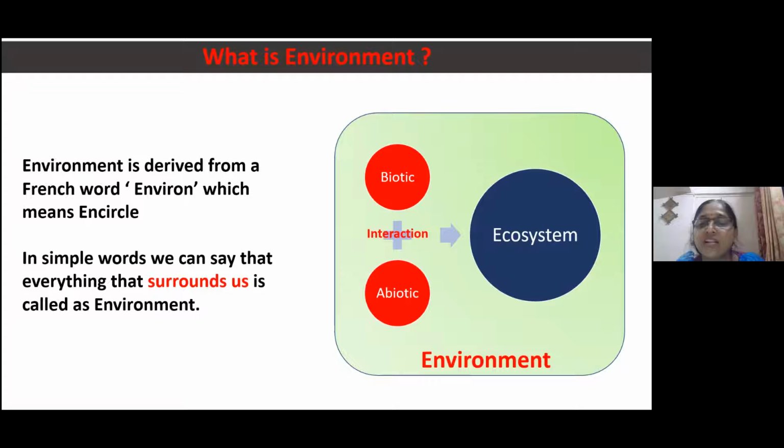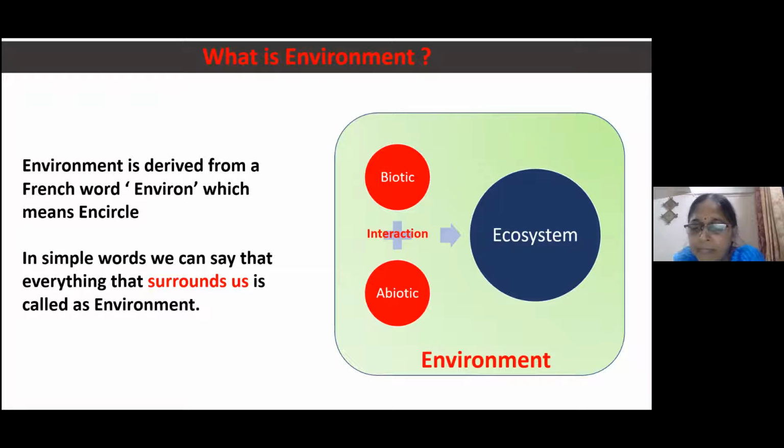And whatever is the surrounding of the biotic factors, abiotic factors, or ecosystem, that is called as a environment. In simple words, everything that surrounds us is called as a environment.